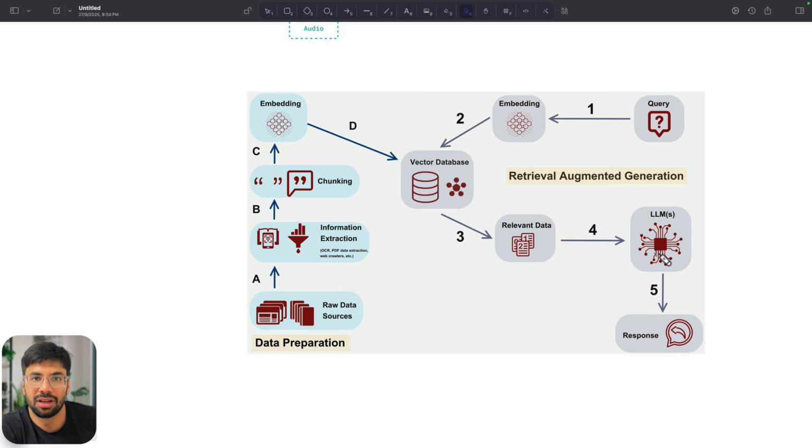For example, next time, if you're given an exam and let's say you recall this image, that yes, this is how RAG was explained to me, you will then be explaining it in your own words. So that is why LLM might be needed. And finally, then we can give the response. So this is the whole overall pipeline of RAG.